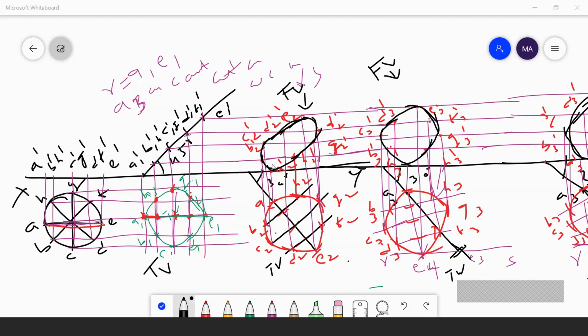There I will get A3, E4. That is my top view diameter. From there I have projected the total top view, which was the green color circle. I have projected there. Understand? Is it clear?